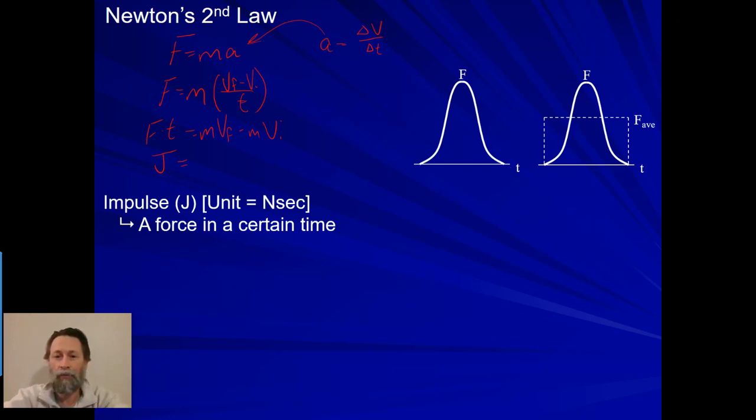So everything that we've done, we've sort of taken this graph and pulled this side down here, and said, oh, we can just talk about the average force, and we don't have to worry about what this is. Sometimes we can't do that. And so in those cases, if you think this through graphically, isn't the force times a time, because we're multiplying, an area? So that area under the curve is going to be the impulse, which means that if I have a goofy looking graph like this, with a spike in the middle, then to find a more accurate value, couldn't I say that the impulse is the integral of the force with respect to the time?